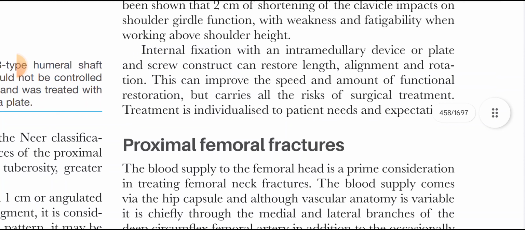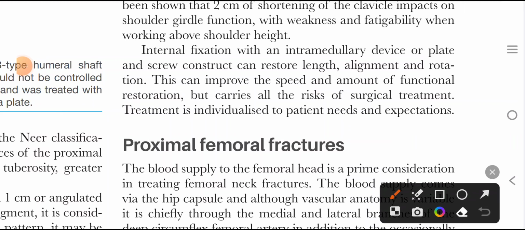Usually clavicular fractures are treated with polysling and a conservative approach, because the clavicle is in close contact with neurovascular structures like the subclavian artery and brachial plexus, and if we apply a plate on the clavicle, there is a chance of neurovascular damage, so we avoid applying a plate. The clavicle is usually treated conservatively by applying polysling for 3 weeks and then active physiotherapy.